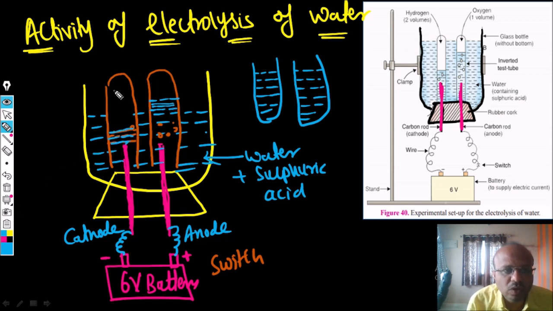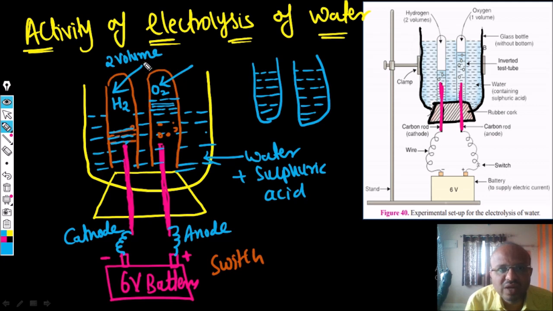You can see the free space here; in this we have the gases. Here you will get the hydrogen gas, and in this space you will get the oxygen gas. In the test tube where hydrogen gas is produced, the water level will decrease, and where oxygen gas is produced, the water level will increase. It means you get two volumes of hydrogen, which require more space, that is why the water level decreases.